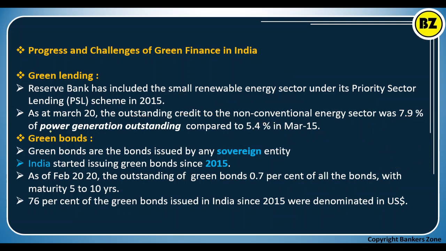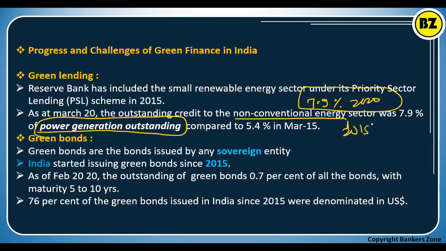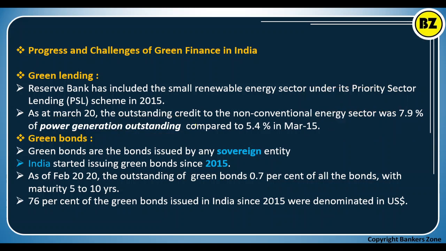So of our total loans given for power generation, the non-conventional energy share was 7.9% in 2020. If we look at the history, in 2015 it was only 5.4%. That means we have increased from 5.4% to 7.9% over the 5 years. Okay, easy. Now what are green bonds? See, green bonds are bonds issued by a sovereign entity.